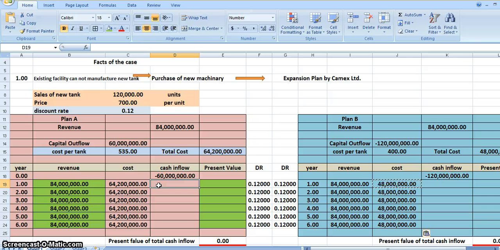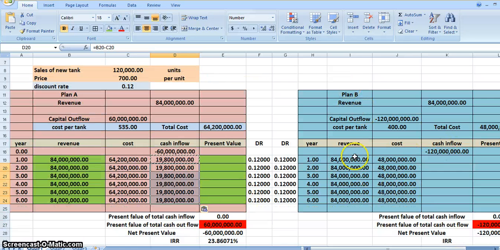Now the cash inflow which will remain with us is the revenue minus the cost. So let's do 84 million minus 64 million, which comes out to be 19 or 20 approximately. This also will remain the same because revenues and costs are remaining the same. Now, we'll deal with project B later. Let's look into present value. We will have to calculate the present values because all these cash flows are coming in different years, except for the cash outflow which is happening today. The present value of that will remain the same.